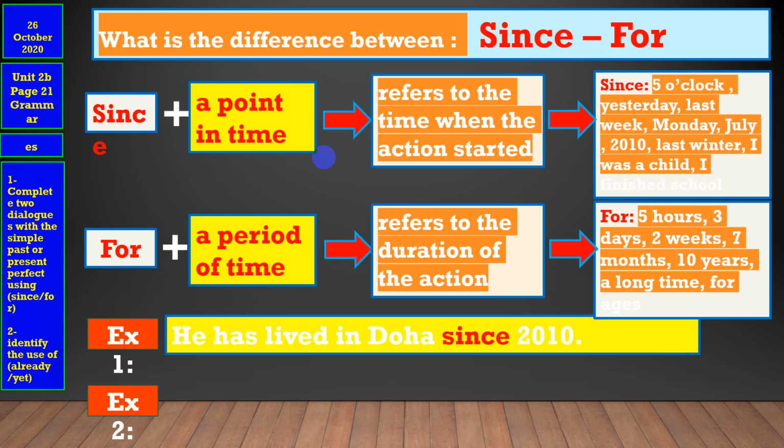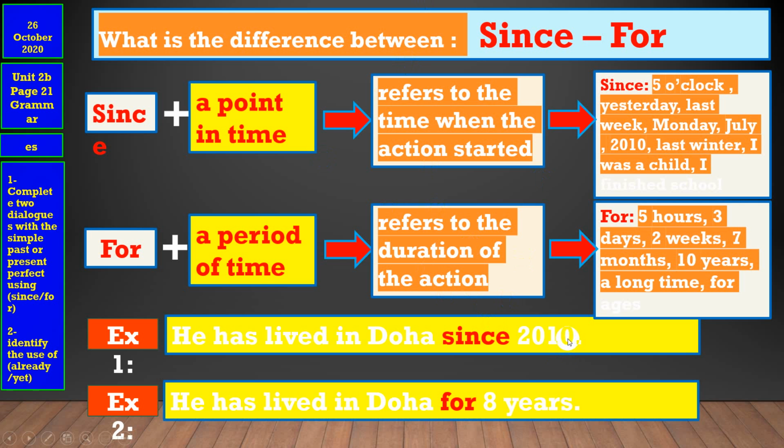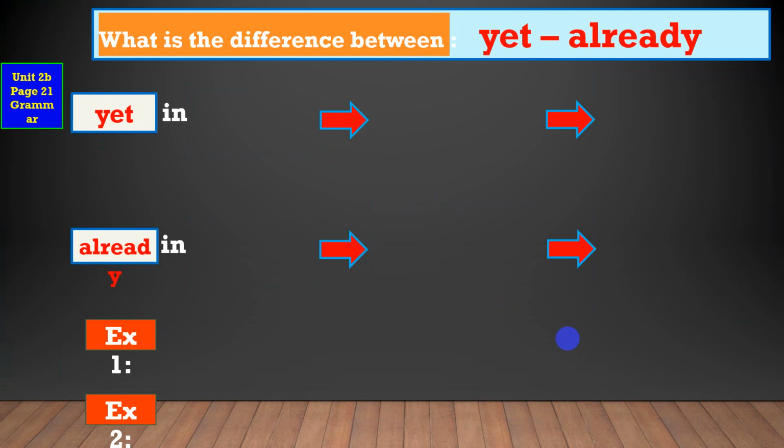Here we have examples to put more emphasis. He has lived in Doha since 2010. I have here what? A specific point in time. Then you have, he has lived in Doha for 8 years. I'm talking about what? The duration or period of time. How long did he stay? For 8 years.